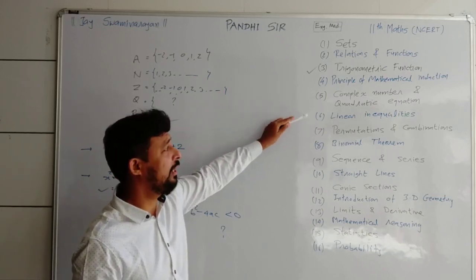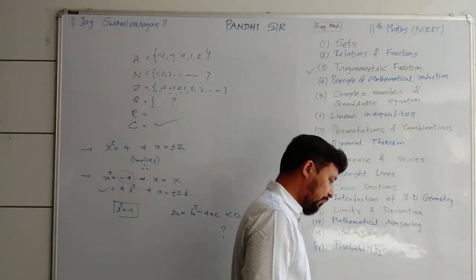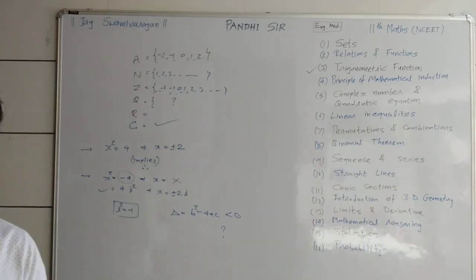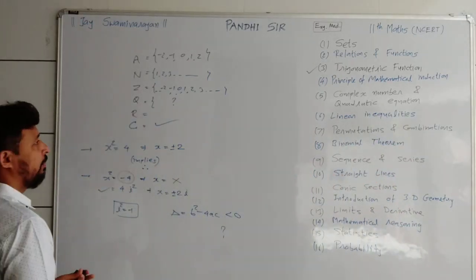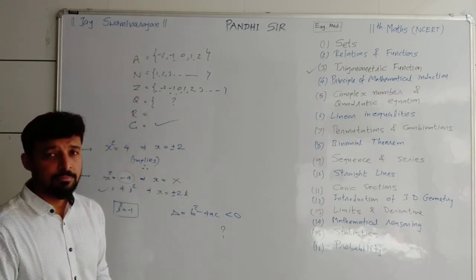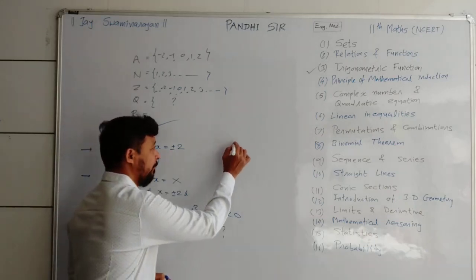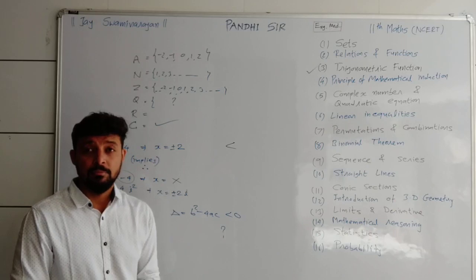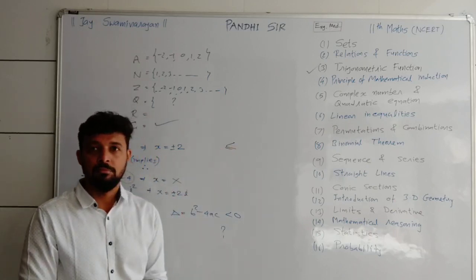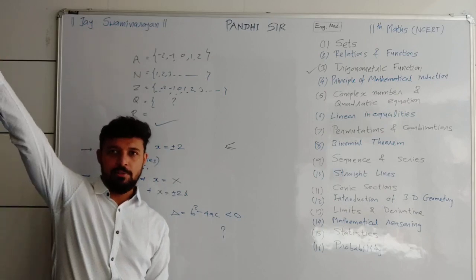Let me give you the introduction about chapter number 6 now. The title of the chapter is linear inequalities. Linear inequalities is actually the comparison of a few things, just like the data of your whole classroom, the height of all students is less than 6 feet. So less than is the important thing about it. If someone is too tall, about 6 feet, then let me take less or equal. Right now we are discussing that none of them is greater than 6 feet.